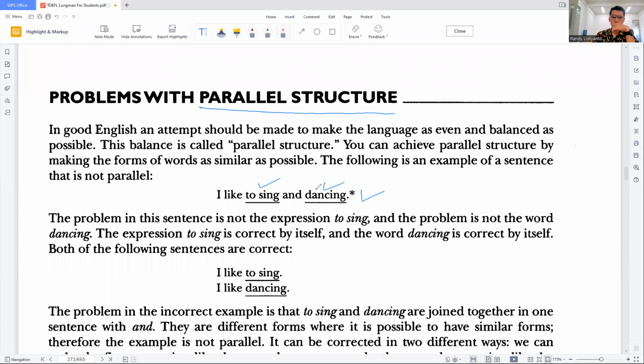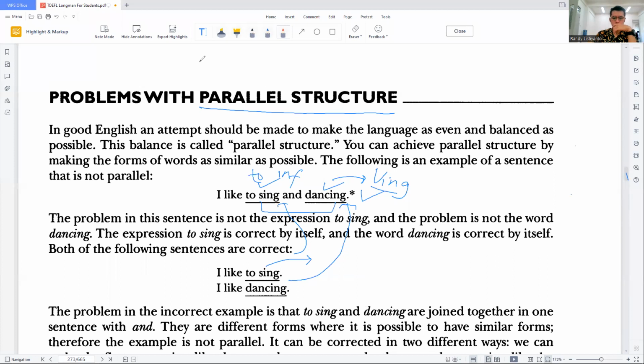Both of them are considered verbs, but if you pay close attention, the first one is a to-infinitive and the second one is a verb with -ing. If we look carefully, it is not balanced. If we divide the sentence into two separate sentences, it becomes 'I like to sing' and 'I like don't sing.' To combine these two sentences into one, we have to modify one of them.